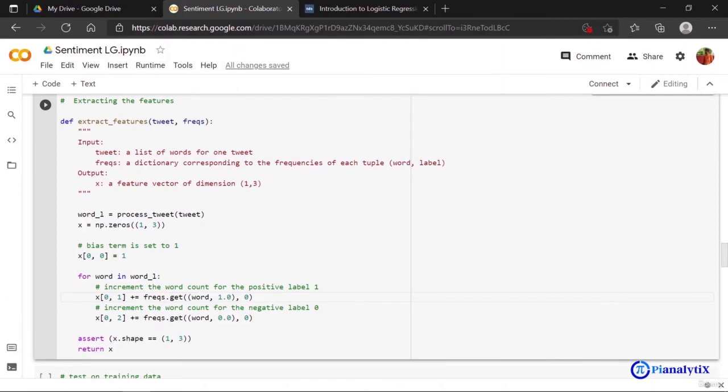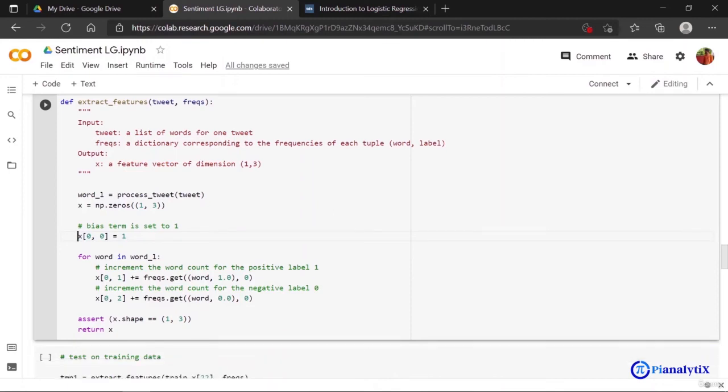We take the frequency dictionary and all the words in our tweet, we look how many times each has occurred and add them. You can see we are adding them here and we are adding them here for our positive label and for our negative label. And there's a bias term that we have put so that unless all the tweets are 0, we get the value here 0 and again 0.